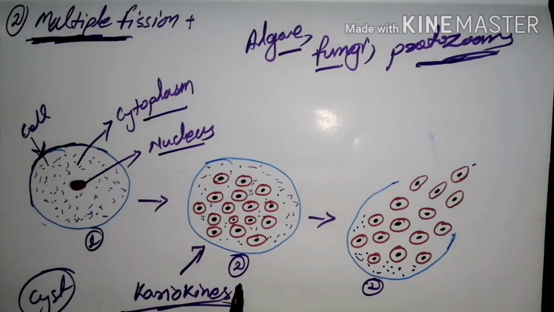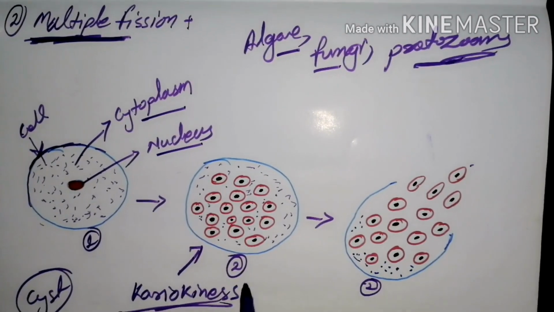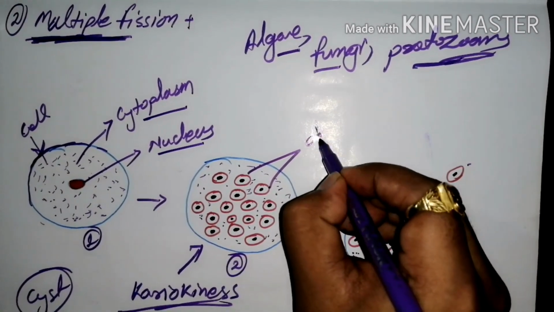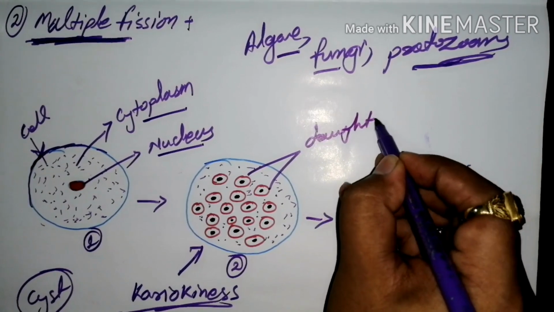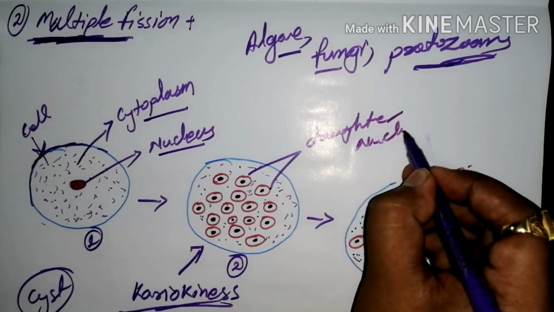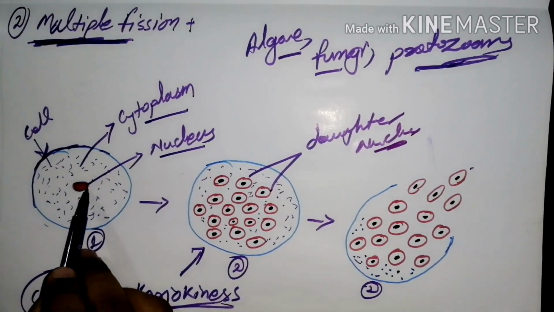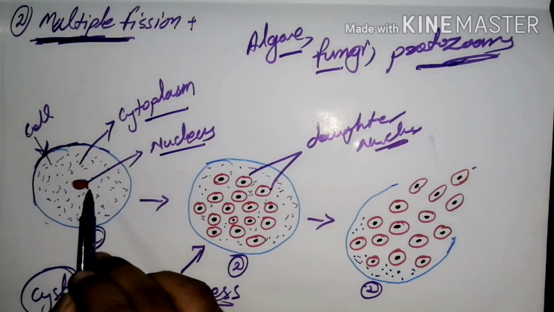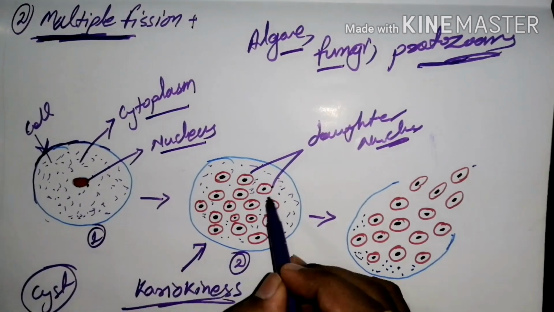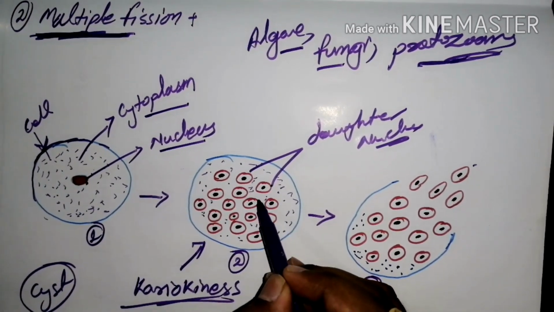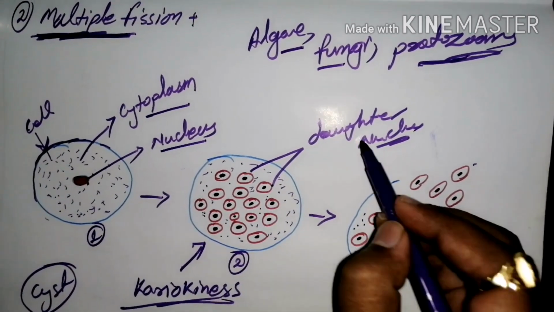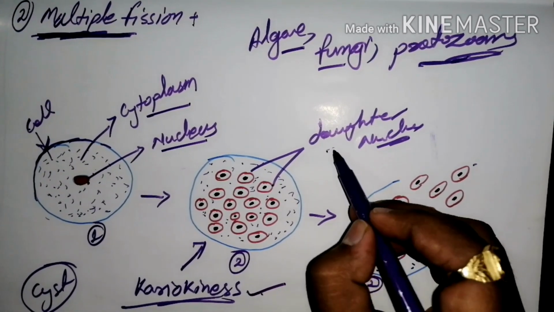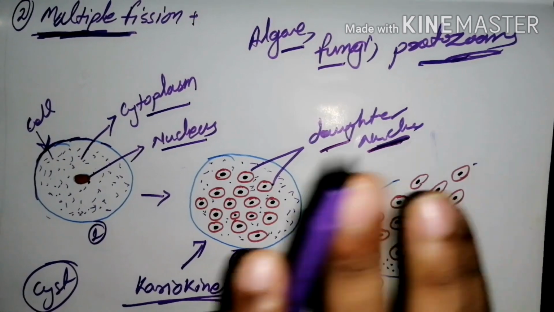In this karyokinesis process, a large number of daughter nuclei are produced, here is the daughter nucleus. The cyst wall is formed in the first stage, and the nucleus divides in the second stage. The division of the nucleus is known as karyokinesis, and from karyokinesis the production of daughter nuclei takes place.